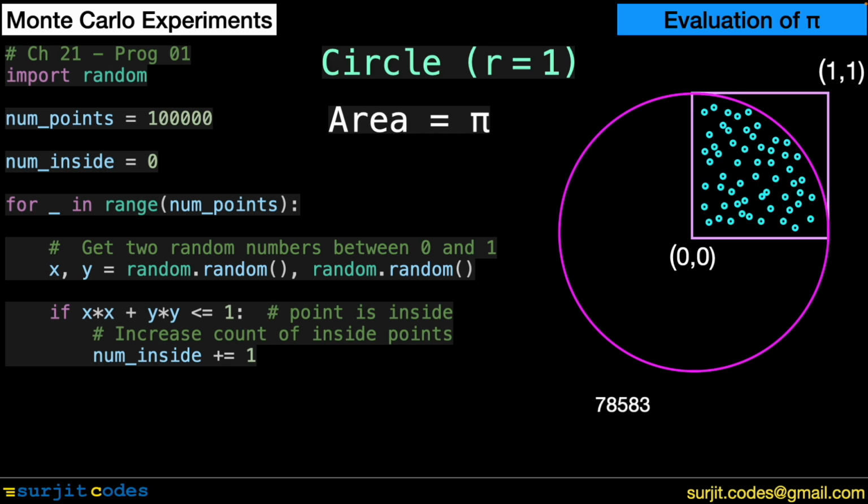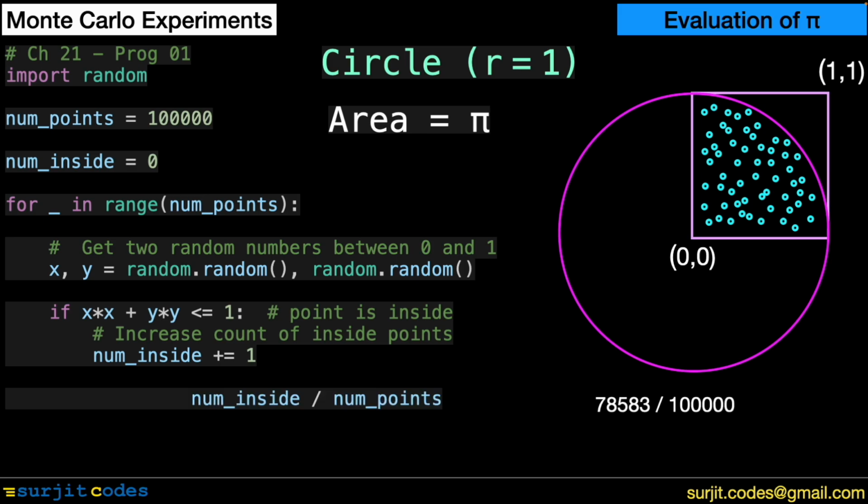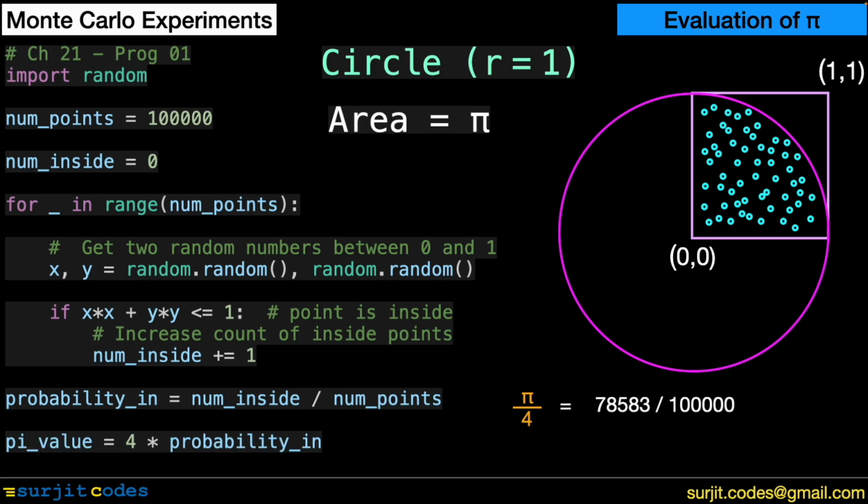In a typical run of the program, number of points found inside the segment are 78,583 out of a total of 100,000 points. Area of the square is 1, so this ratio gives the area of the segment of the circle, which is the value of pi by 4. It also gives us the probability of a point being found inside the segment. We multiply it by 4 to get the value of pi, which is correct up to 2 decimal places. Results are similar in every run of the program.